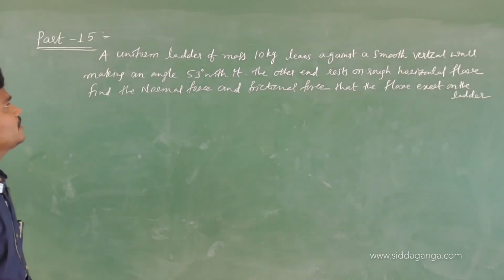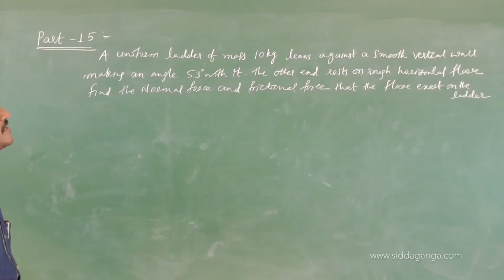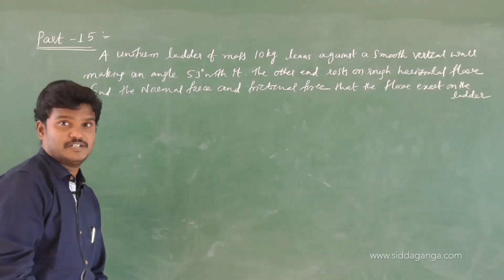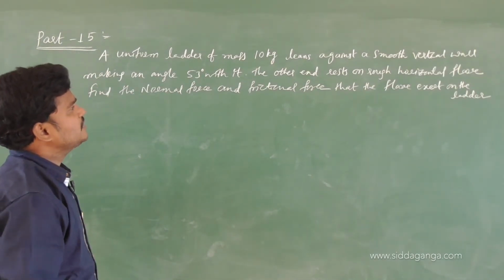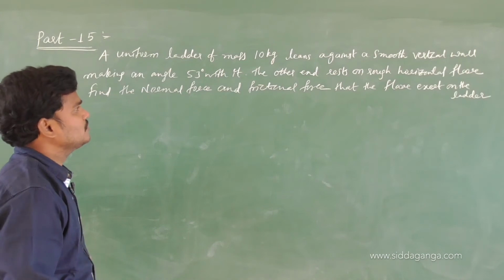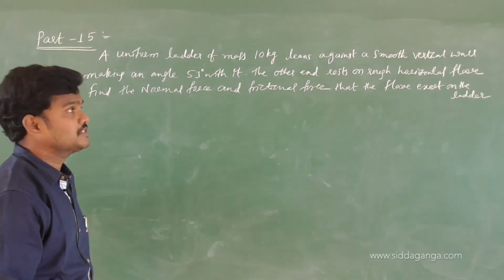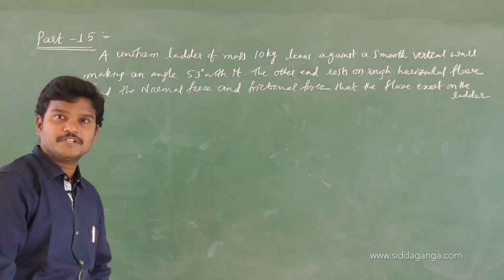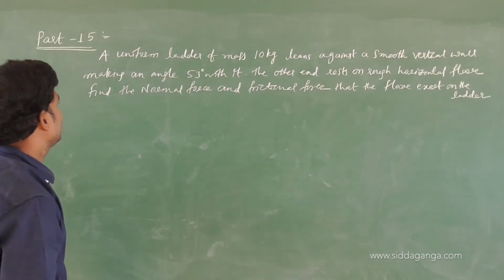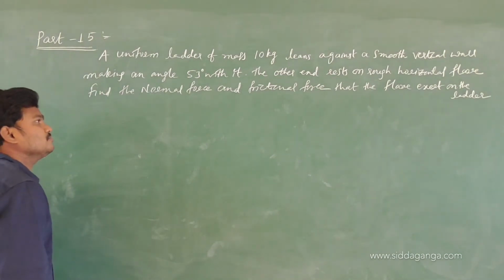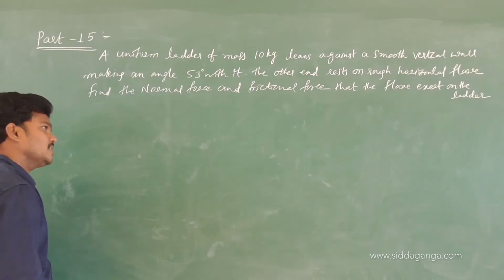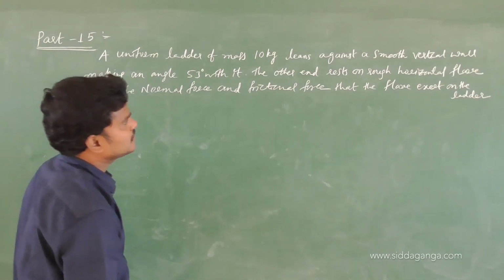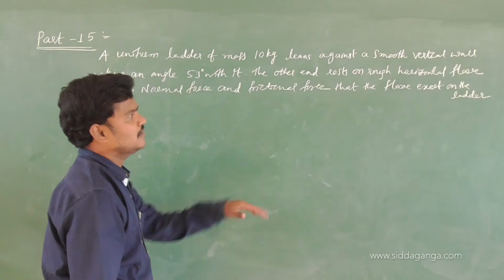A uniform ladder of mass 10 kg leans against a smooth vertical wall, making an angle 53 degrees with it. The other end rests on a rough horizontal floor. They have given rough, so rough horizontal floor means definitely there will be a coefficient of friction. And find the normal force and frictional force that the floor exerts on the ladder.